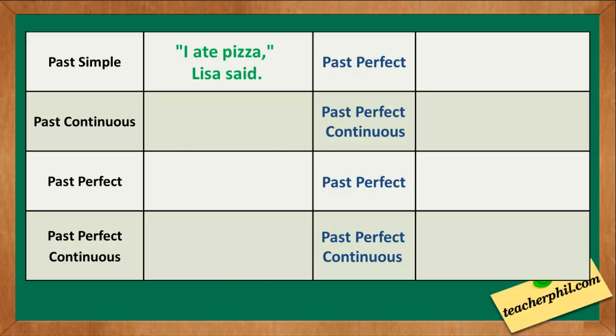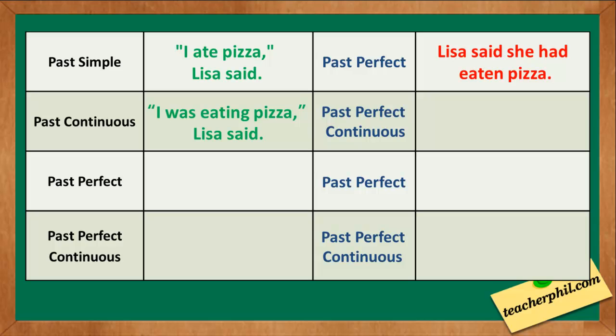Examples: "I ate pizza," Lisa said. The indirect speech is "Lisa said she had eaten pizza." For past continuous, we have "I was eating pizza," Lisa said. It becomes past perfect continuous, which is "Lisa said she had been eating pizza."